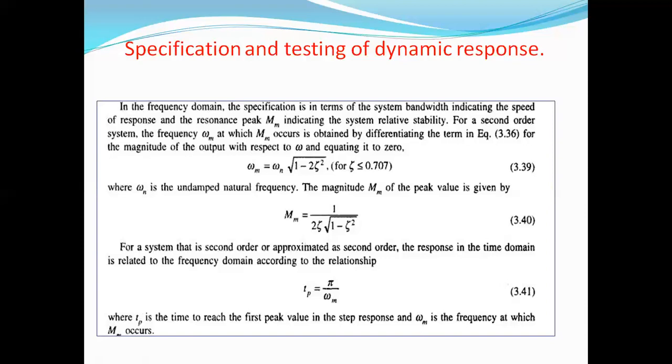The magnitude of the peak value is given by Mm = 1 / (2ζ √(1 − ζ²)).